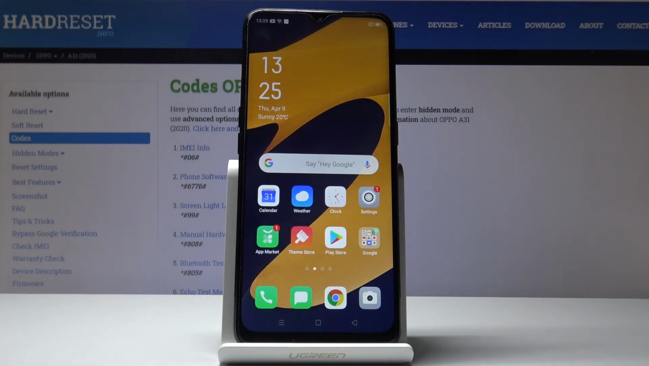These are all secret codes that you can use in your OPPO A31. Enjoy and use them as